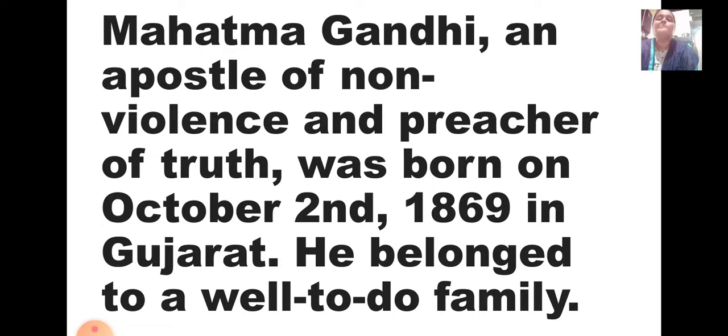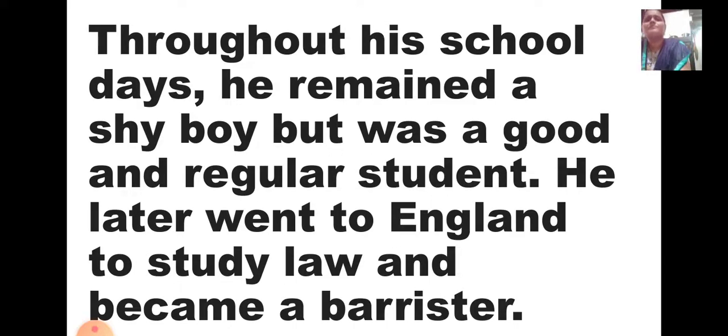Now see the next one. He belonged to a well-to-do family. Well-to-do means he did not belong to a poor family. His family was well-to-do, means they were rich. Throughout his school days, he remained a shy boy, but was a good and regular student. So when he was in school, he was a shy person. A shy boy means one who doesn't talk immediately with someone. A very shy boy, not mixing up easily with someone.